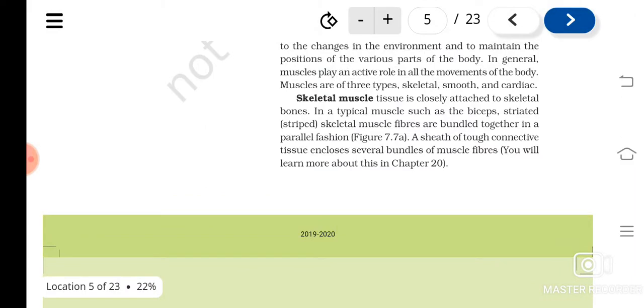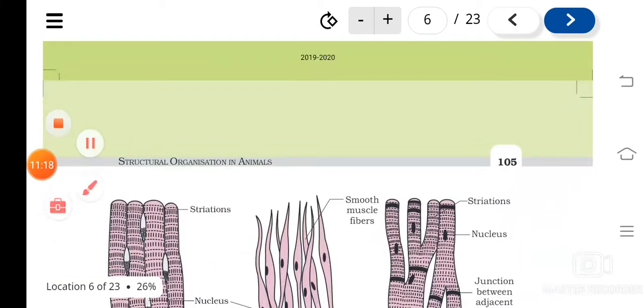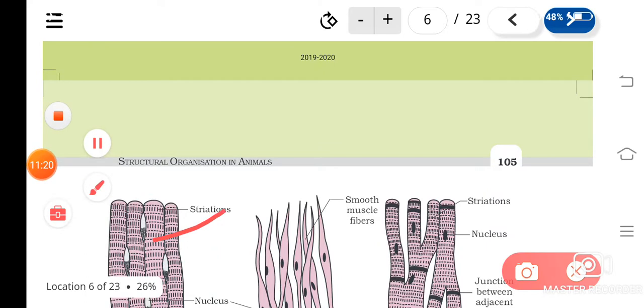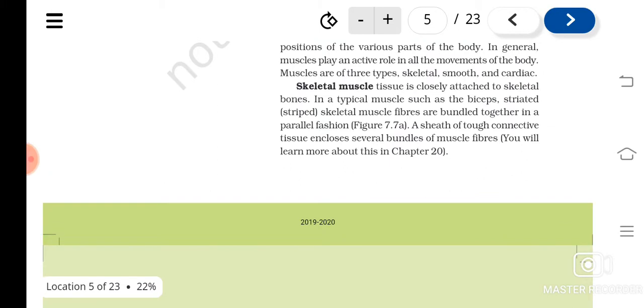Skeletal muscles are attached to bones. From the name itself it is clear, isn't it? And they are striated. Striated means what? You can see dark and light bands here. Striations you can see, the dark and light bands. Understood? Then they are bundled together in a parallel fashion.